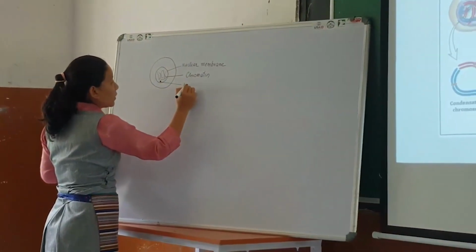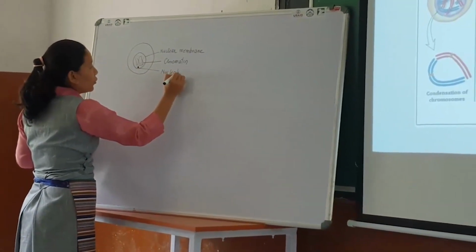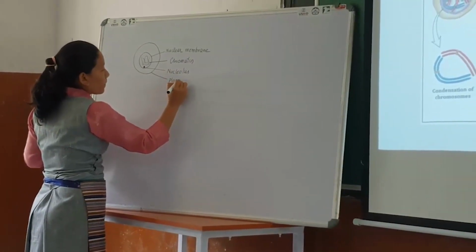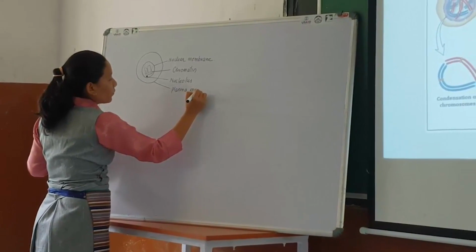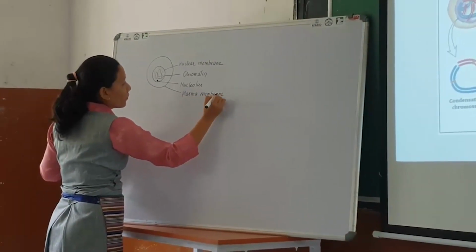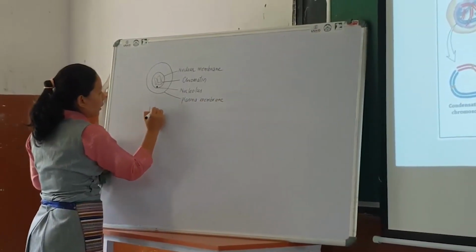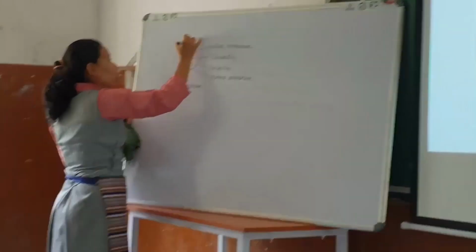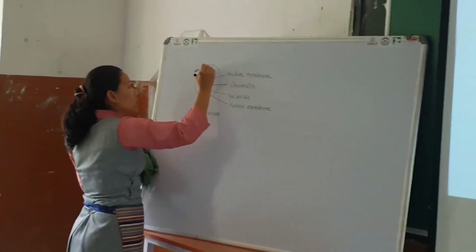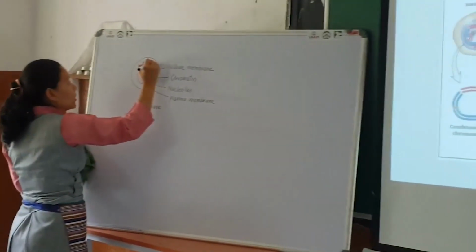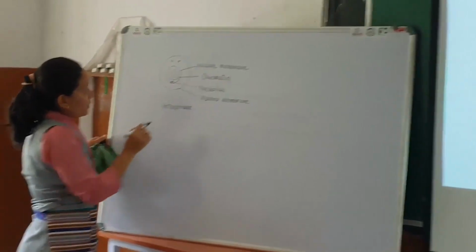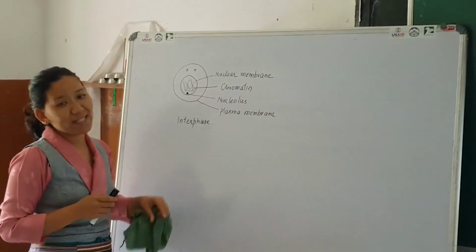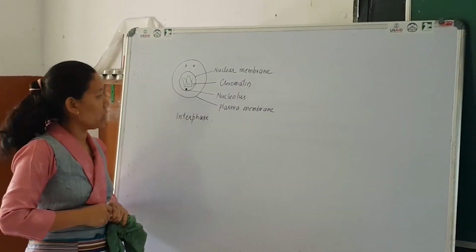And this is the nucleus, and of course this is the plasma membrane. This is during the interphase stage, and also the centriole or centrosome has already duplicated. And another important feature you find here is that the chromosome, or you can say the chromatin, has replicated.